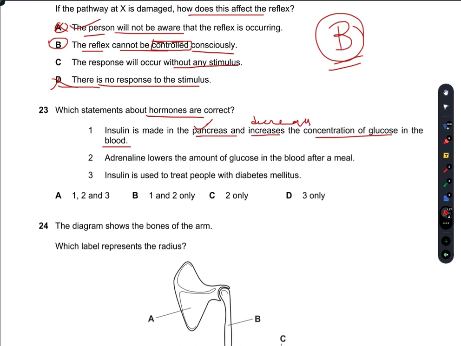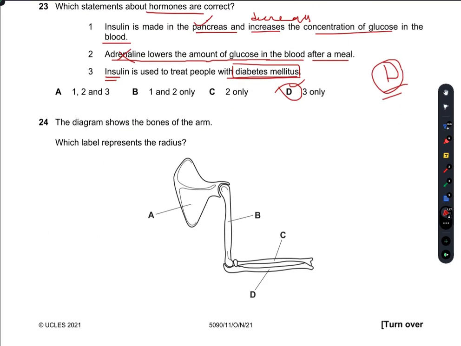Adrenaline lowers the amount of glucose in the blood after a meal. No, this is the function of insulin. Insulin is used to treat people with diabetes mellitus. Yes, D is the right answer. A diabetes mellitus patient has a high amount of sugar in his blood, so insulin is used to treat this. D is the right option.